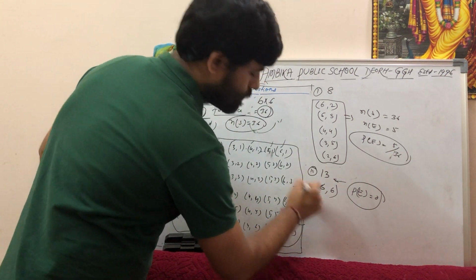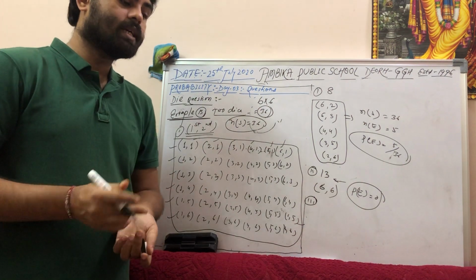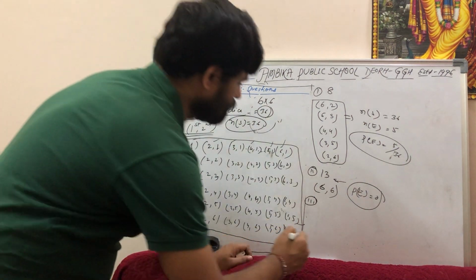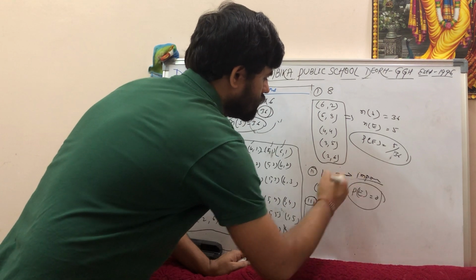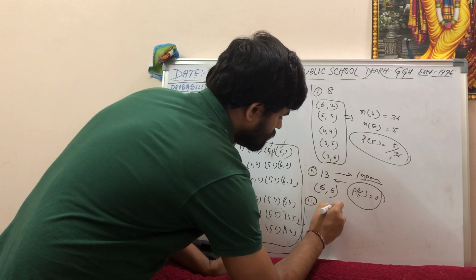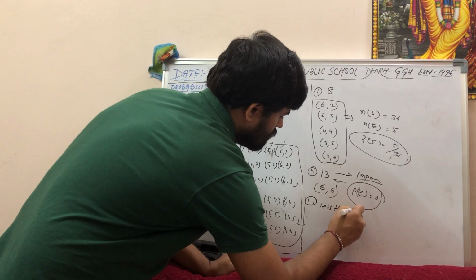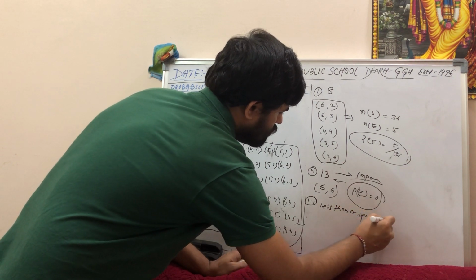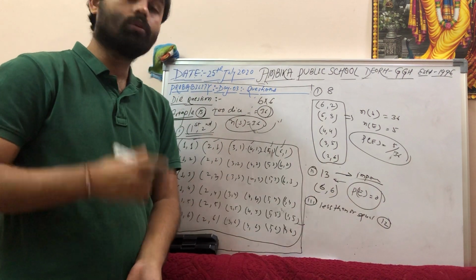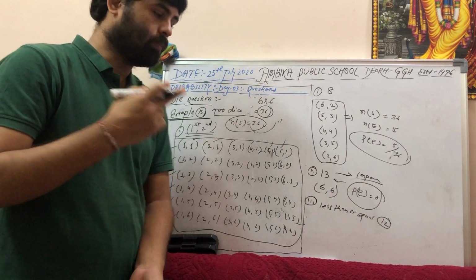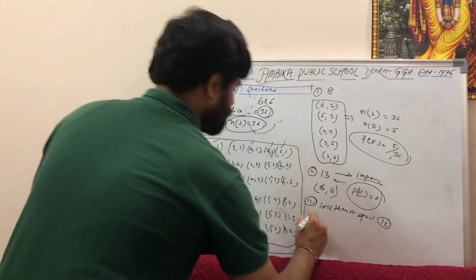The third question is less than or equal to 12. This is an impossible event, right? Impossible. Less than or equal to 12. You can solve it in two ways, but I will solve it from the first way.